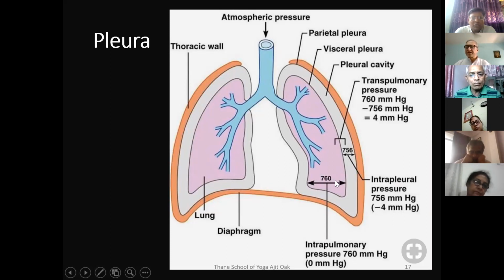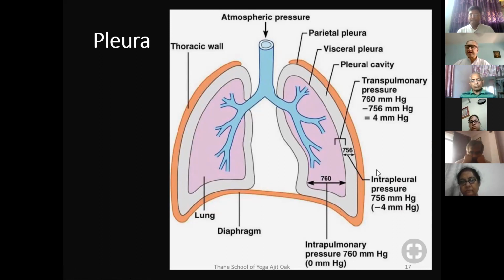So once the lungs expand, the pressure falls inside the lungs, and that pressure is less than the atmospheric pressure, and that's why the air from outside will be drawn inside. This is just a mechanical process of the intake of air. Then what happens is that the pressure inside the lungs will increase when the rib cage relaxes.